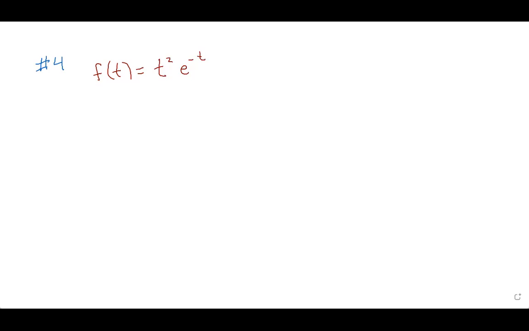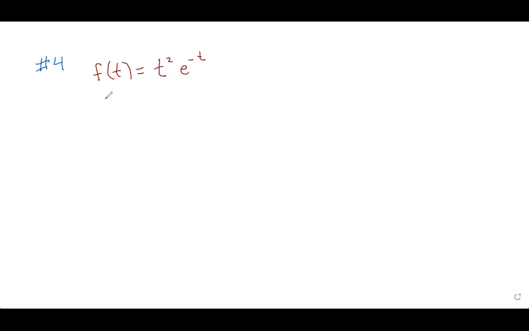If I wanted to right now, I could find its position at 0. In fact, you probably don't even need a calculator for that, because I know 0 squared is 0, and 0 times anything is 0. So its position at time 0 is 0. I can see that.